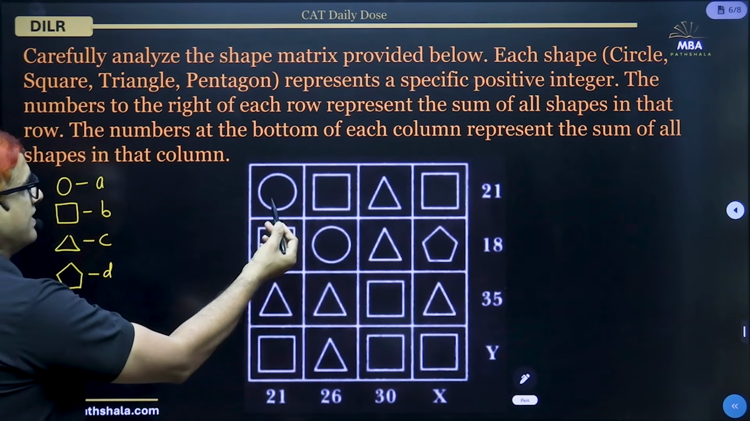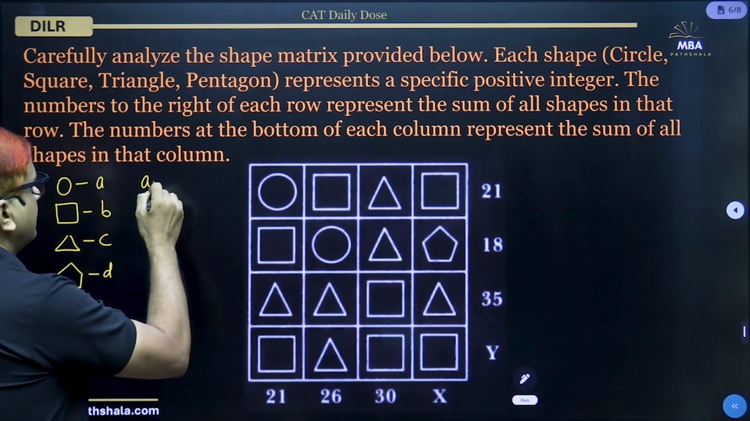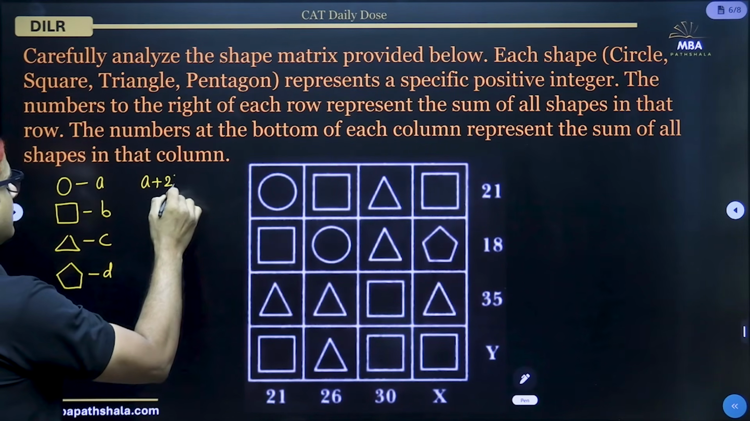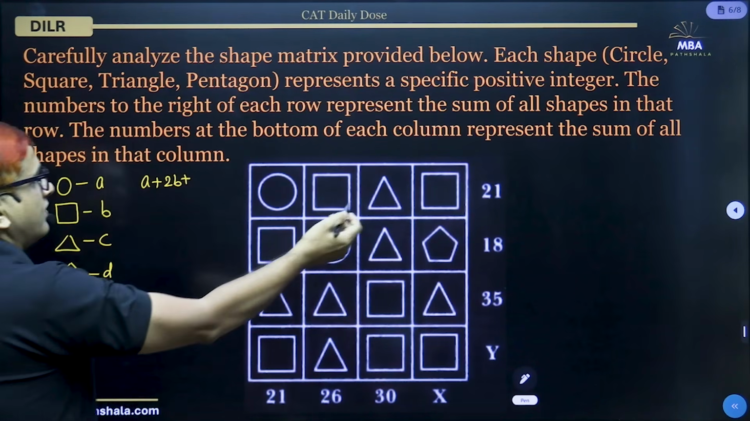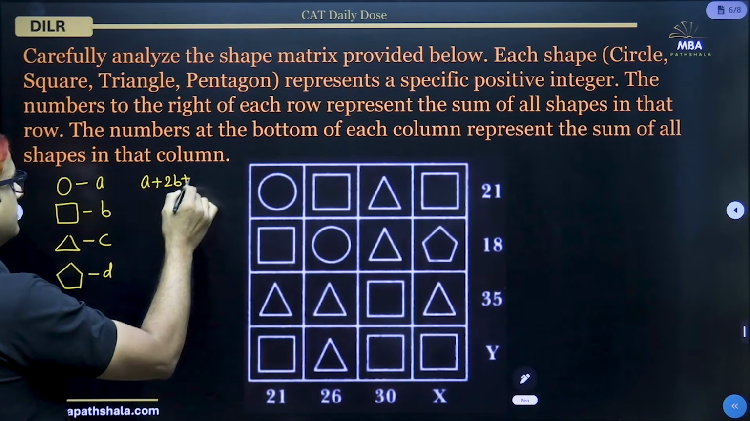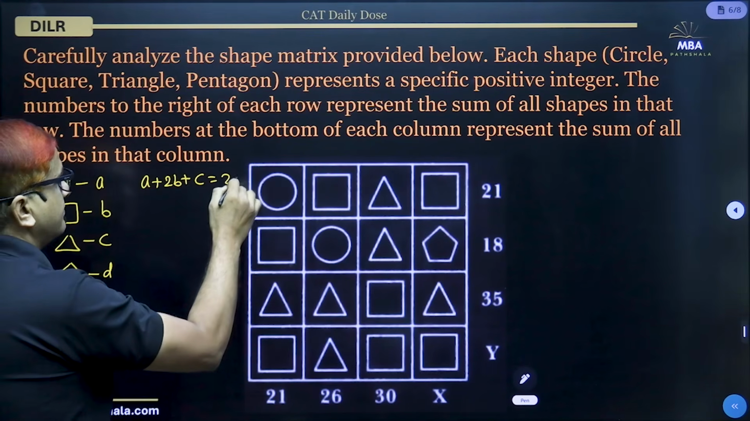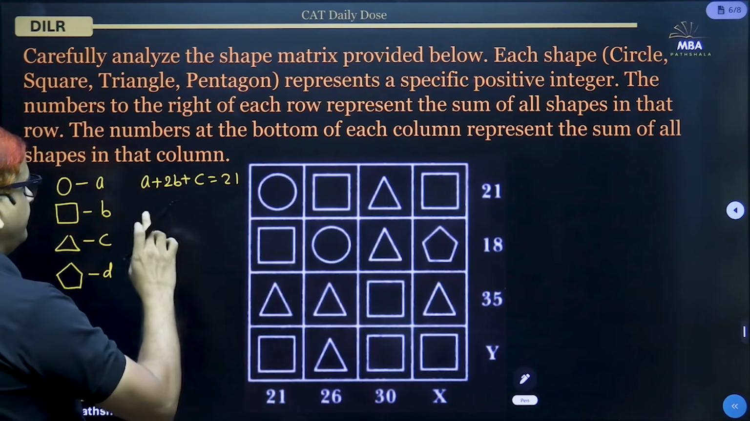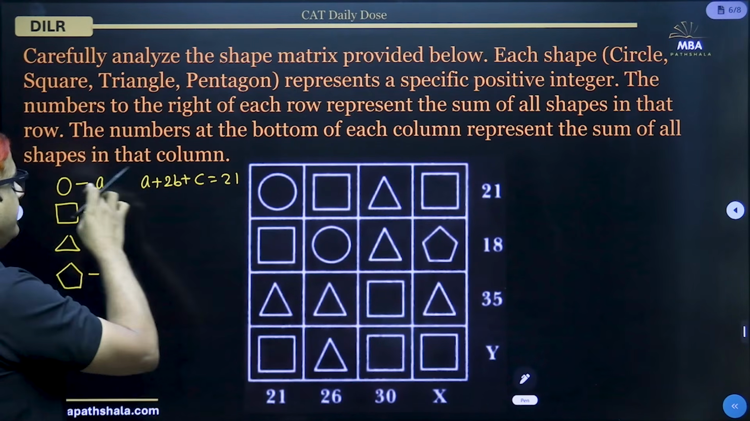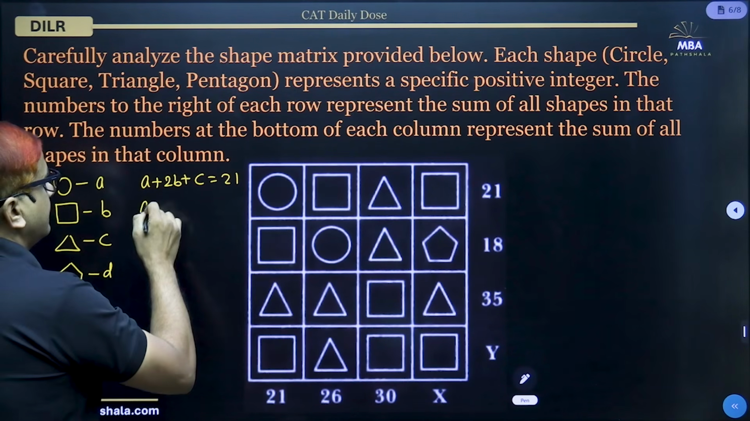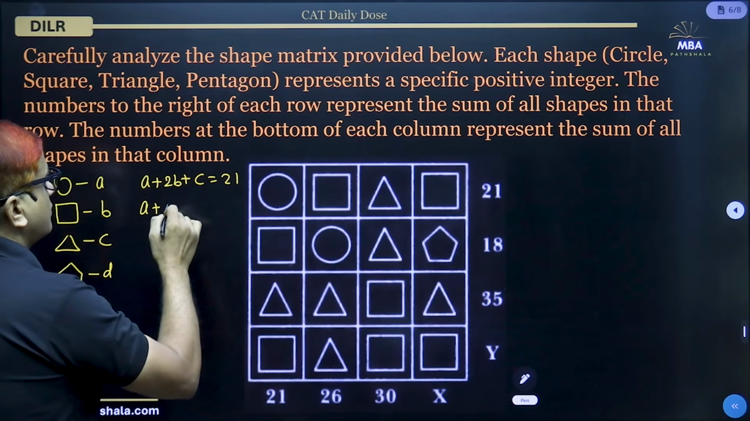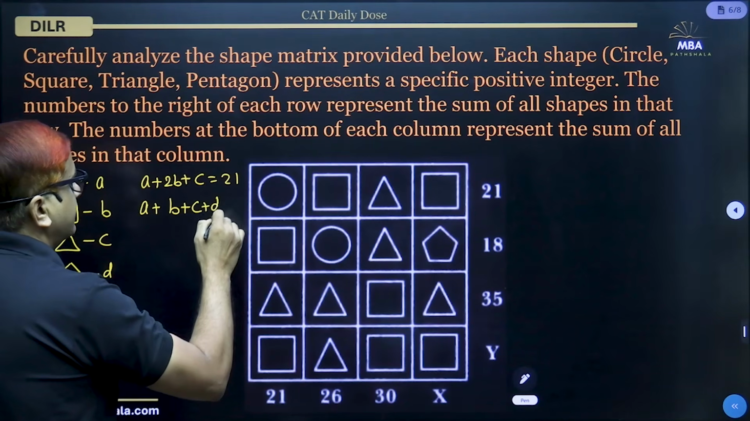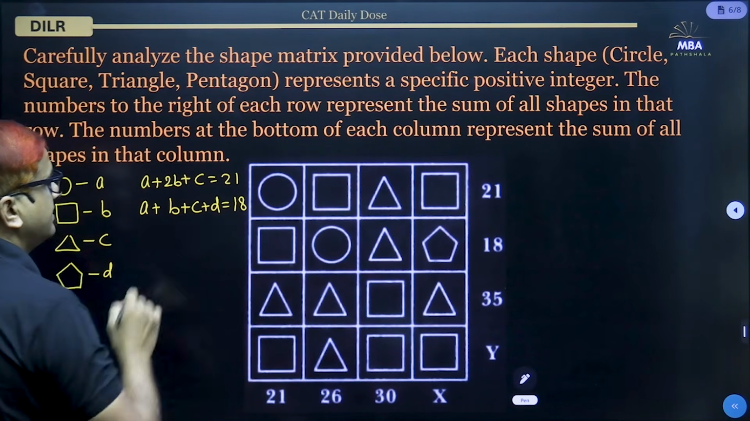So we have got one circle, that is A, plus two squares, that is 2B, plus one triangle in this row, that is C. So that sum is 21. Likewise, for the second row, we will start with the first circle, A. So one circle, that is A, plus one square, that is B, plus one triangle, that is C, plus one pentagon, that is D, and that sum is 18.